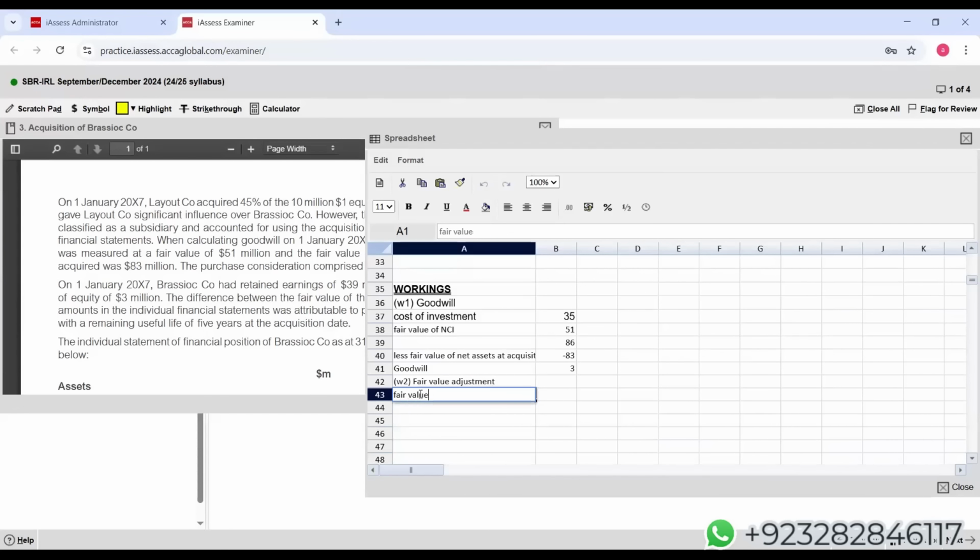Fair value of net assets at acquisition.